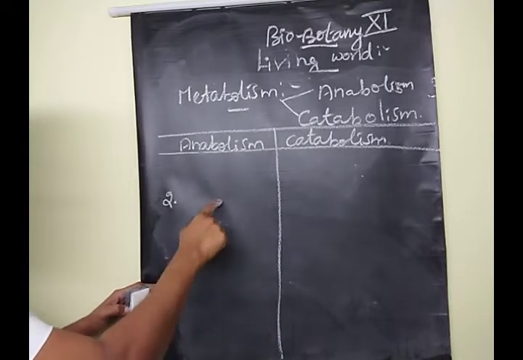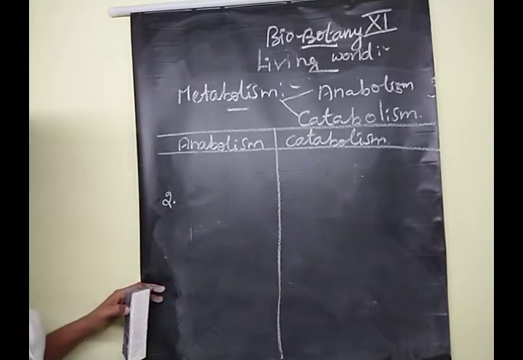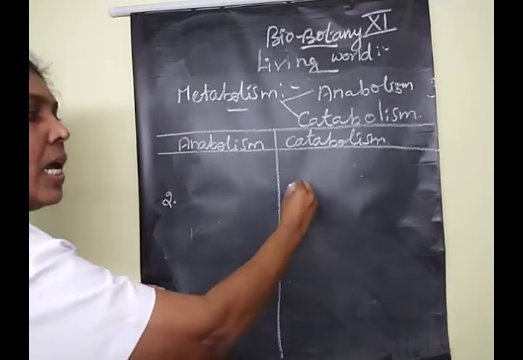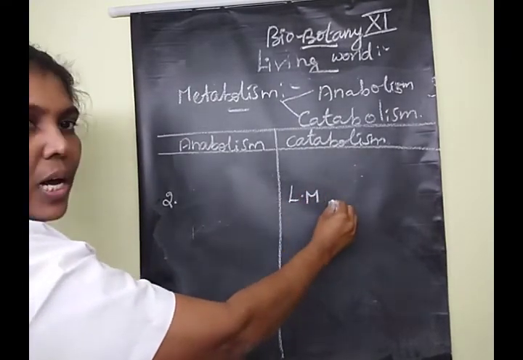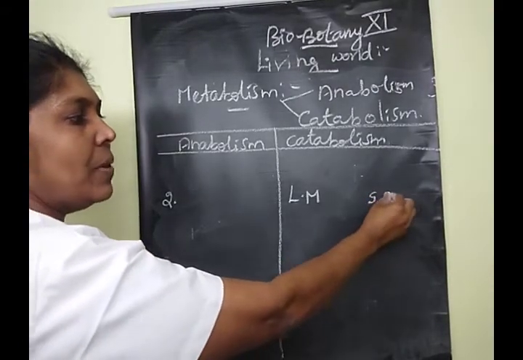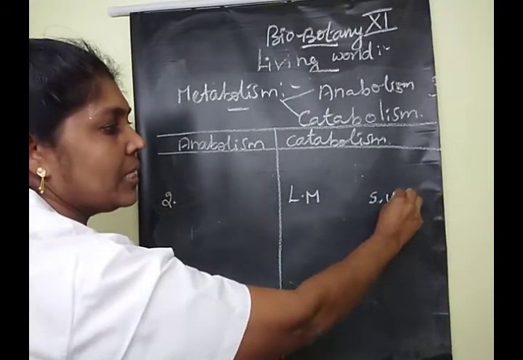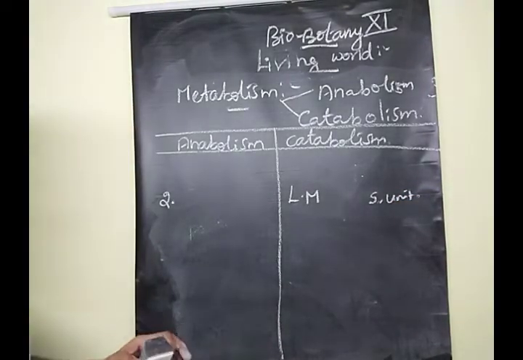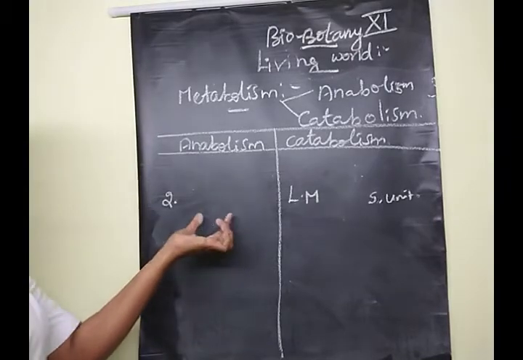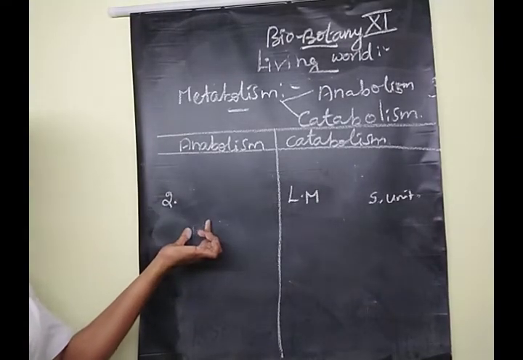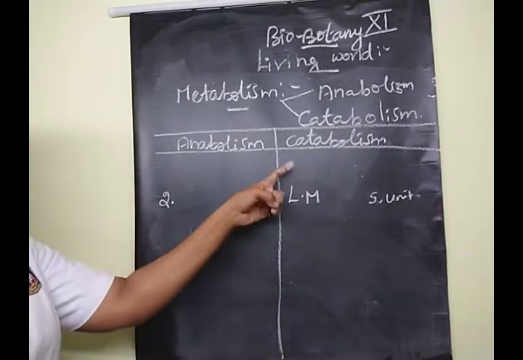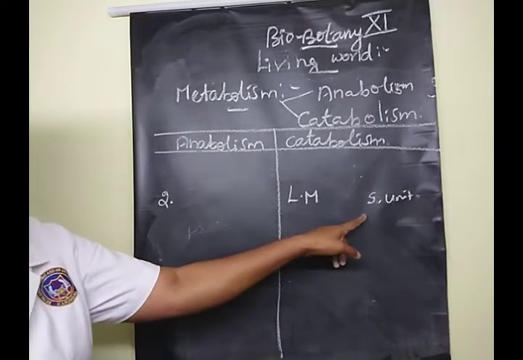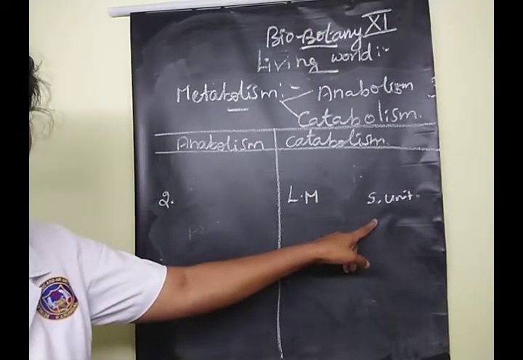In catabolism, larger molecules break down into simple or smaller units. So anabolism is the production of larger molecules from smaller molecules, and catabolism is the breakdown of larger molecules into smaller units.